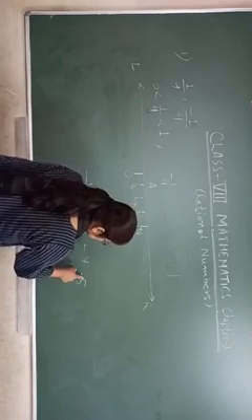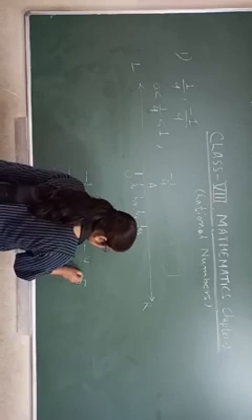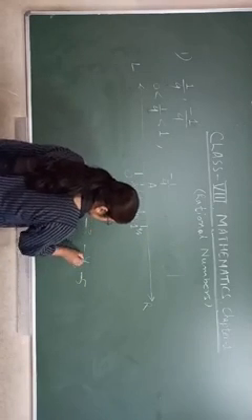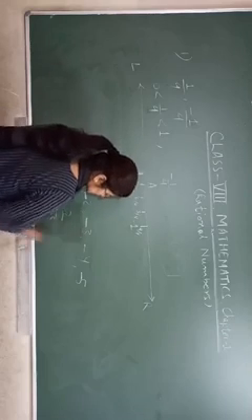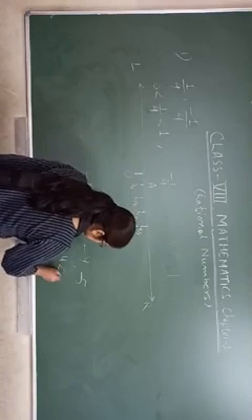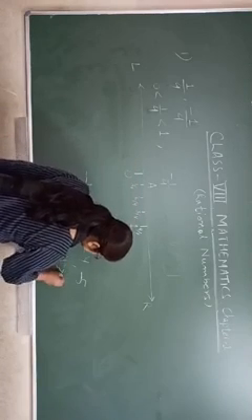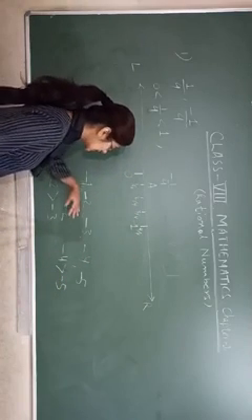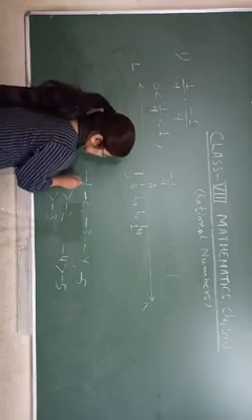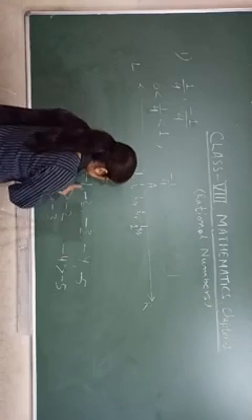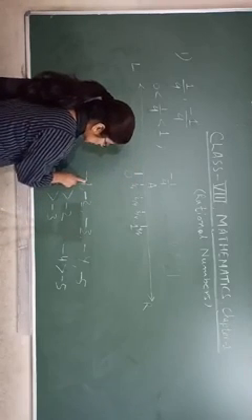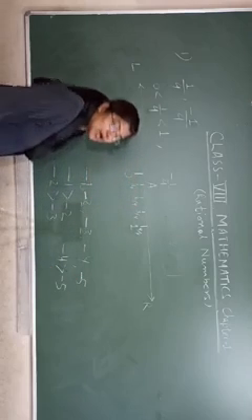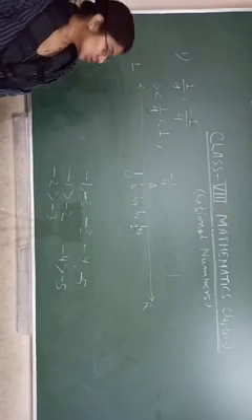-5 is smaller than -4, or you can say -4 is greater than -5. Okay, in negative integers the numbers are increasing. If you ignore this sign, 1 2 3 4 5, the numbers are increasing but their value is decreasing.